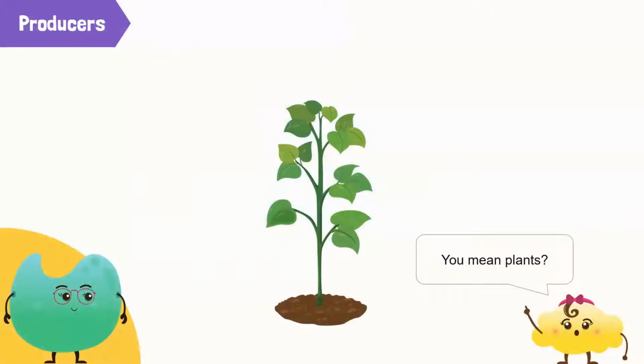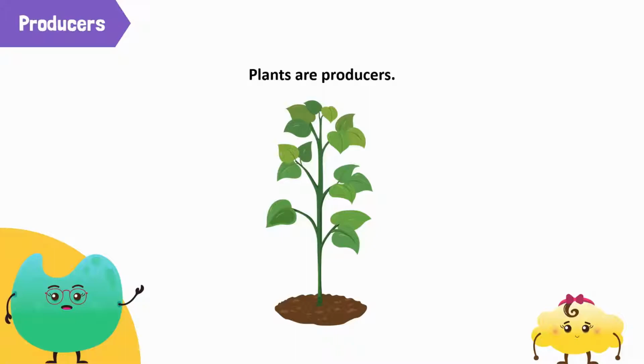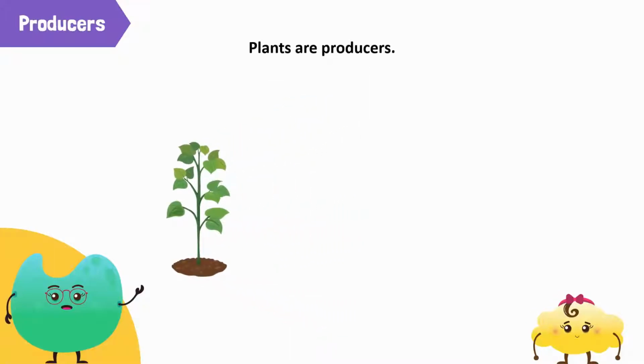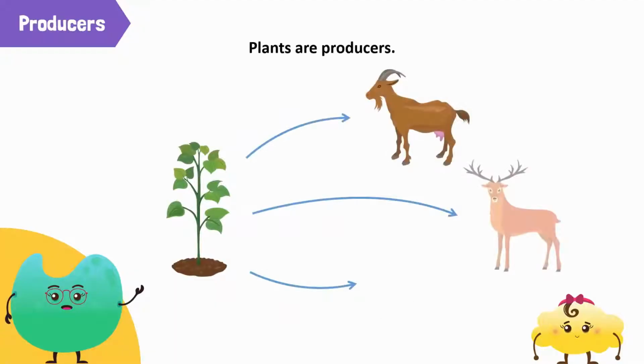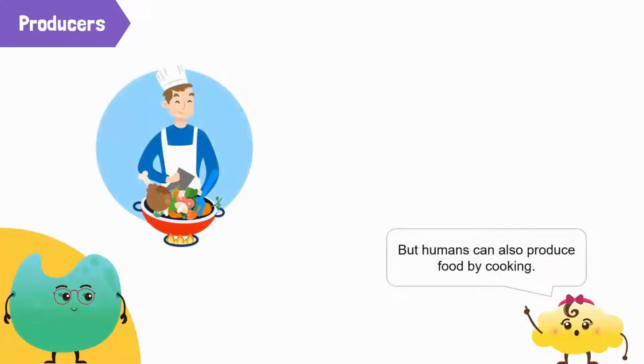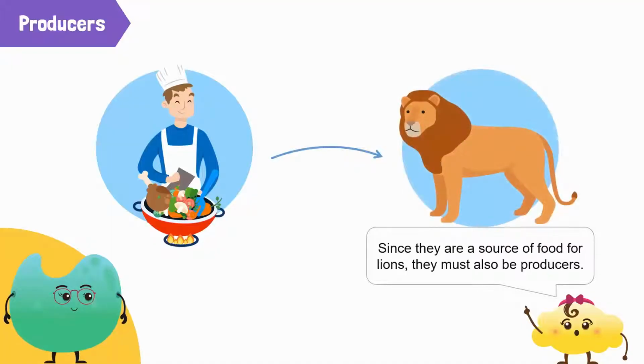You mean plants? Yes, very good. All plants are producers since they produce their own food and are a source of food for other living things. But Mrs. Coco, humans can also produce food by cooking, and since they are a source of food for lions, they must also be producers.